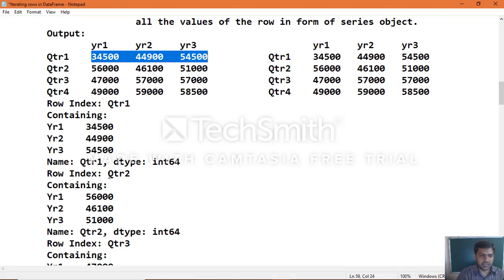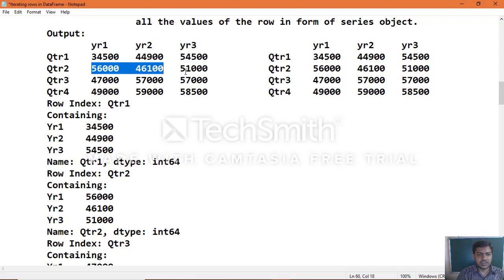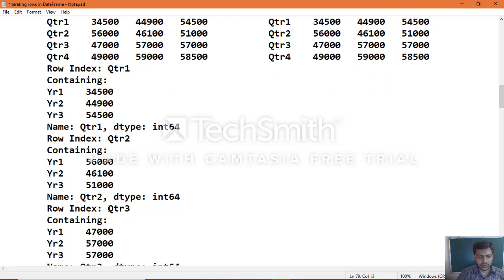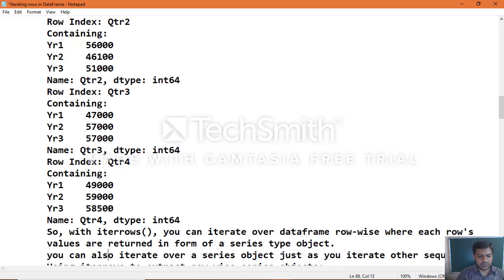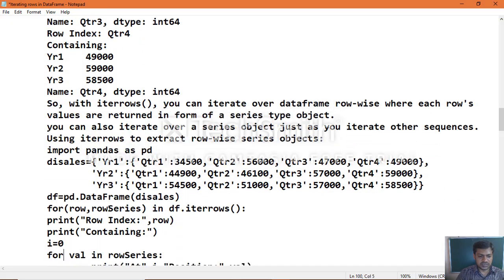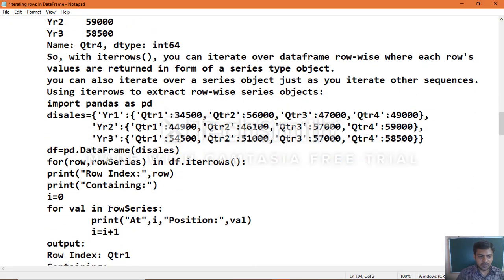In the same way, you can see the quarter 2 row label name, the row index, and the values of all the columns, the column headers Year 1, Year 2, Year 3, all three years of sales details. In the same manner, it will print the entire data frame. Now, when you come to position-wise data extracting, instead of data frame row-wise,